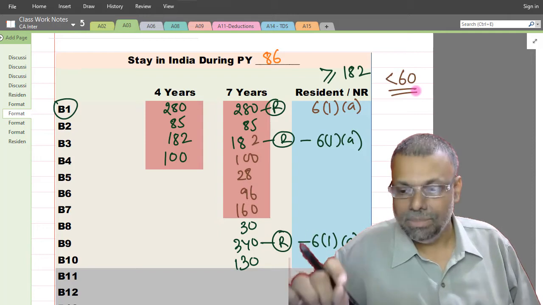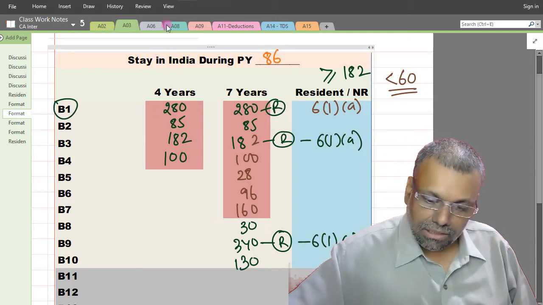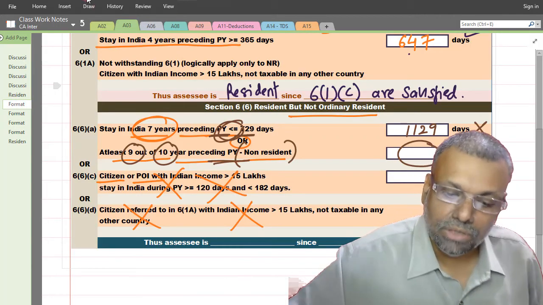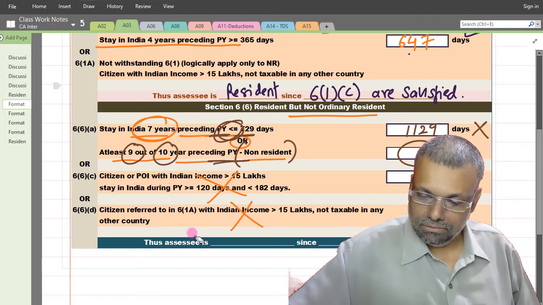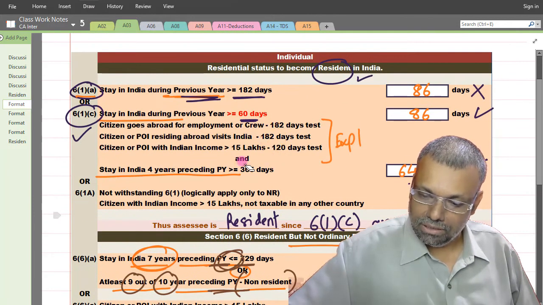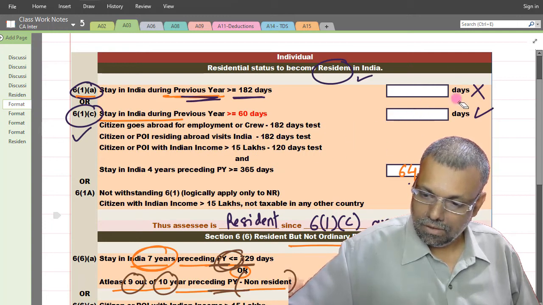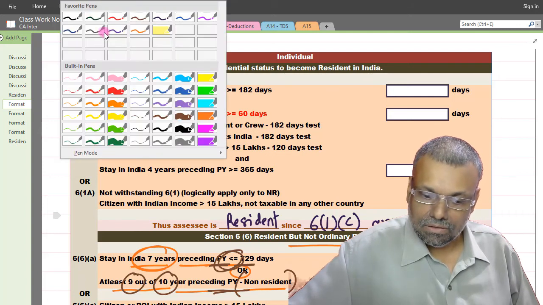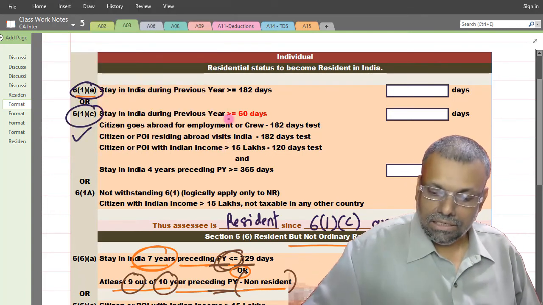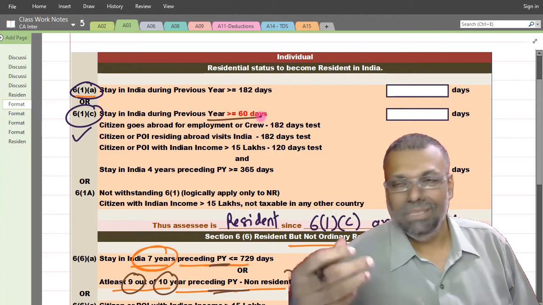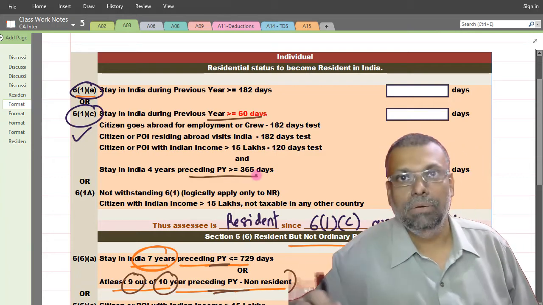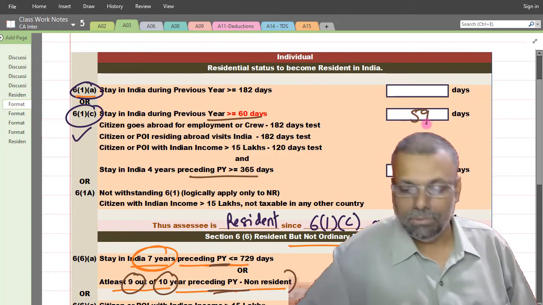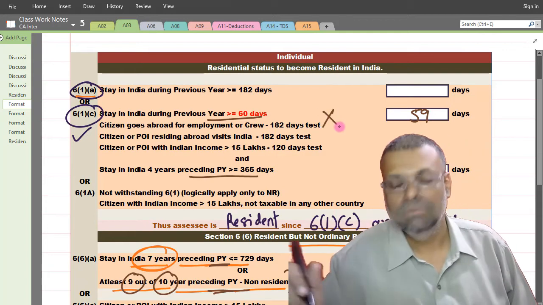Because you see in our condition here, see this particular condition, because it is the first question, I will do it in much greater depth. Later on, I may not do it in greater depth, okay? See, greater than or equal to 60 days, that means subject to an extra condition of 4 years preceding the previous year, you can become resident. But if your number of days of stay is, say, 59 or less, that means straight away this condition is not satisfied, no?